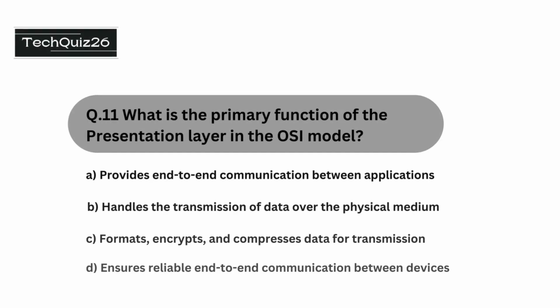Question number 11 is what is the primary function of the presentation layer in the OSI model? The options are provides end-to-end communication between applications, handles the transmission of data over the physical medium, formats, encrypts and compresses data for transmission, ensures reliable end-to-end communication between devices. The correct option is formats, encrypts and compresses data for transmission.